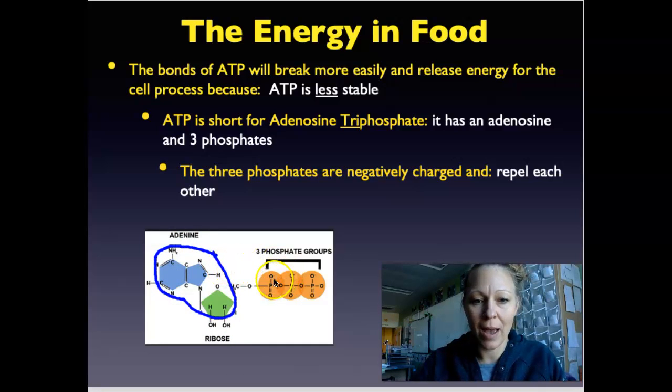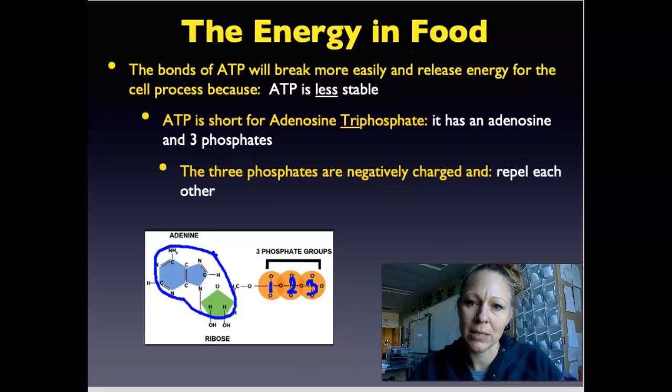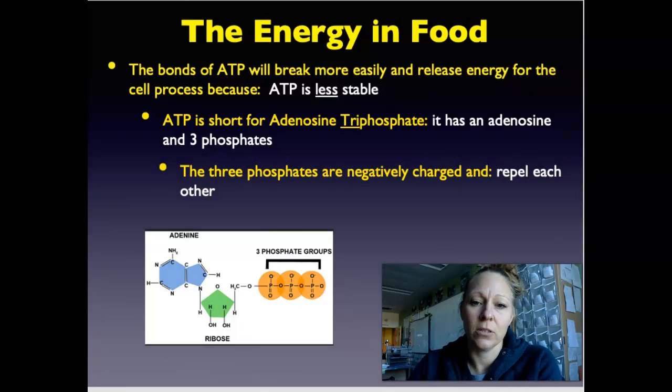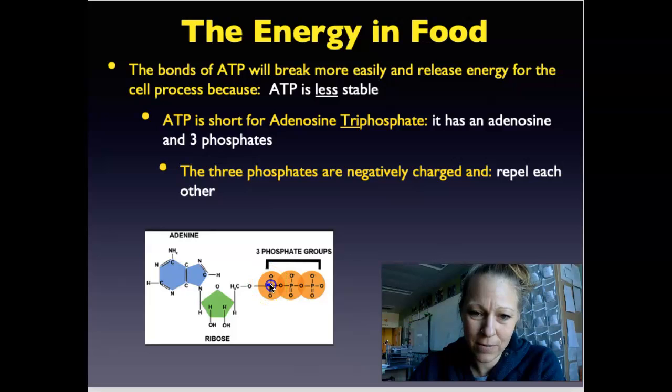And if we look over here, we have 1, 2, 3 phosphate groups. And a phosphate group is a molecule, as you can see, it has phosphorus in it. So this right here is a phosphate, this right here is a phosphate, this right here is a phosphate. And so the molecule adenosine triphosphate has 3 phosphates. Look at the prefix tri: adenosine, 3 phosphates. These phosphate groups are negatively charged. So let me draw in that negative charge. It is negative, it is negative, and it is negative.